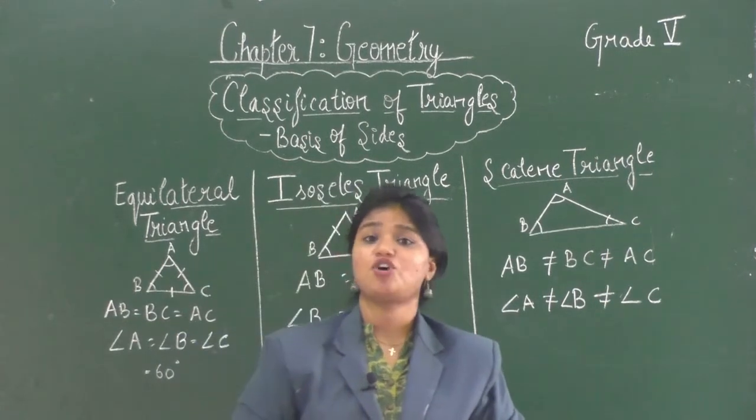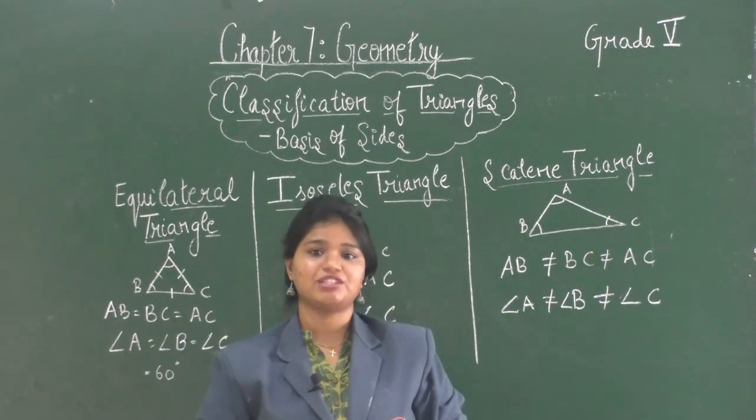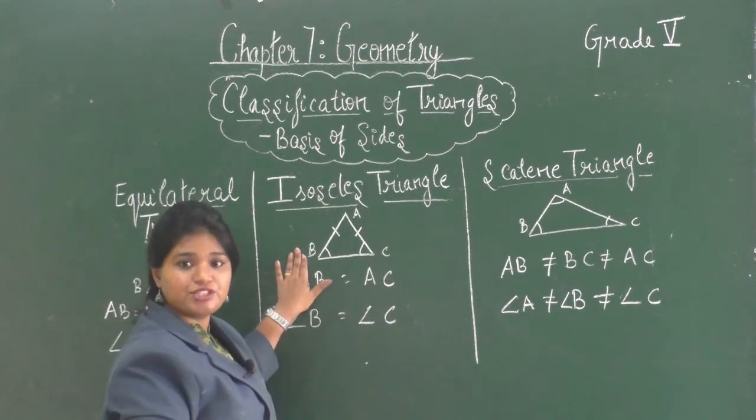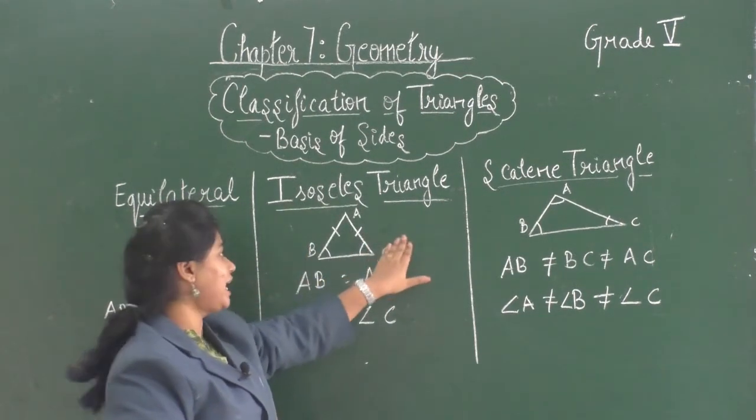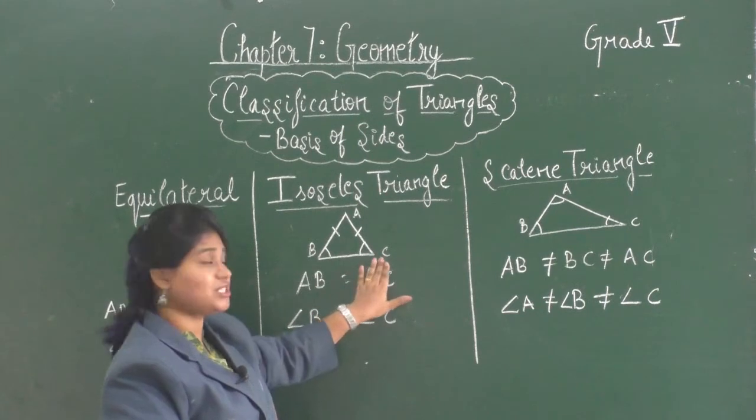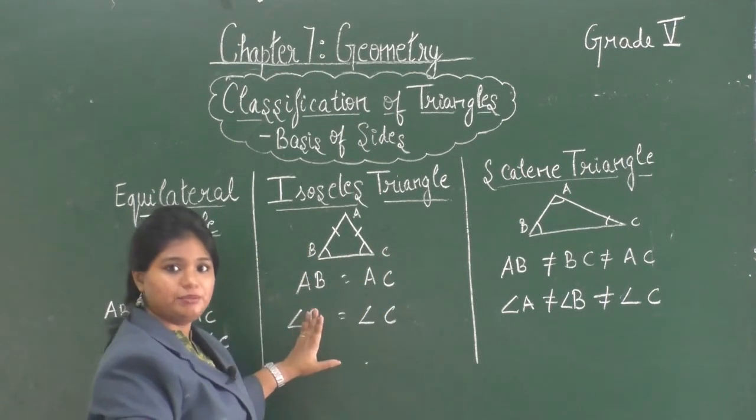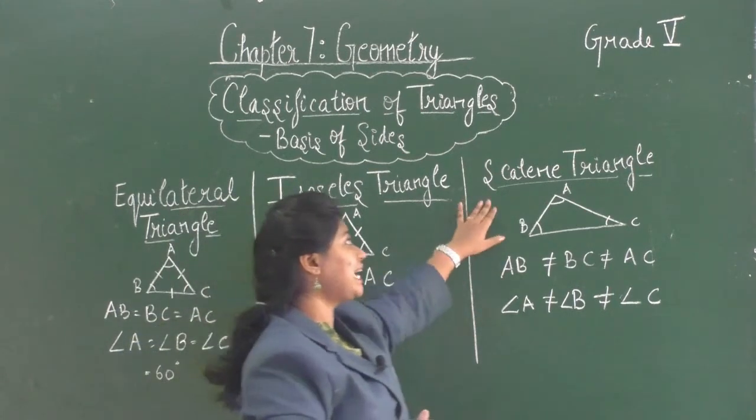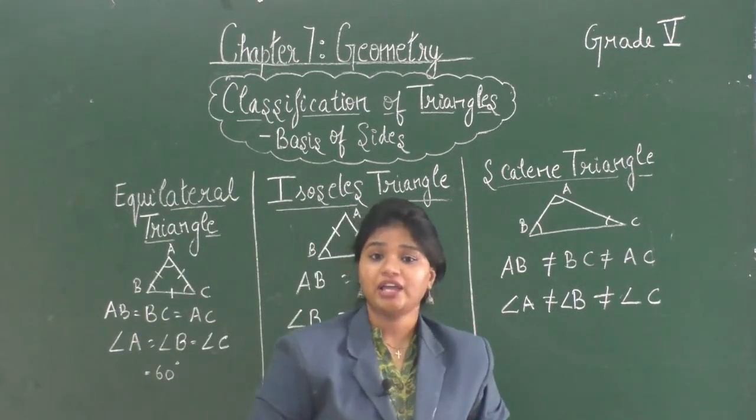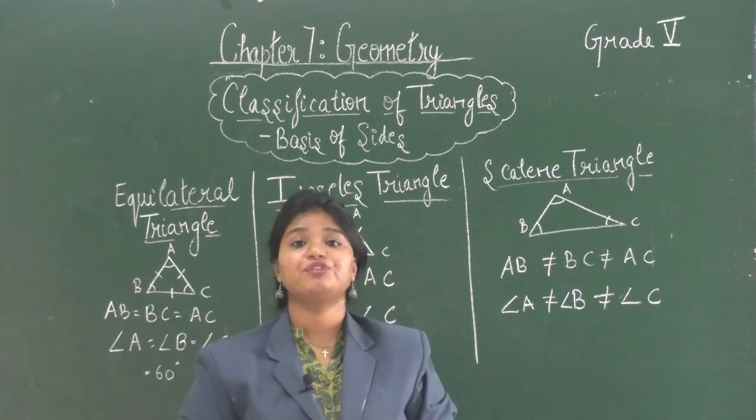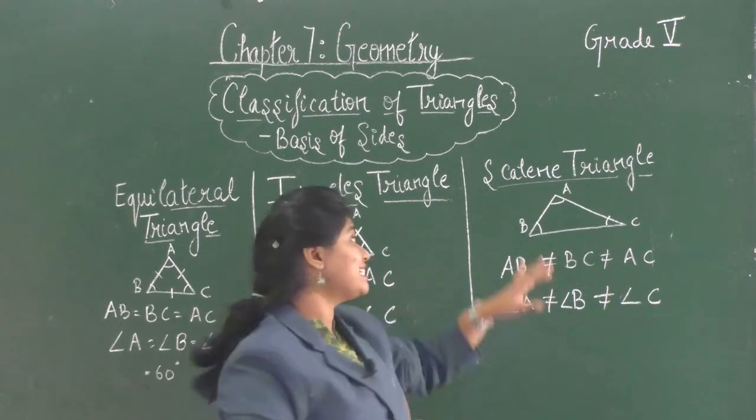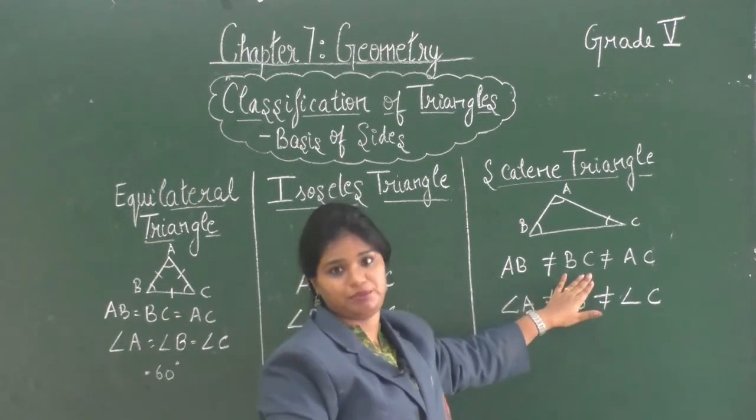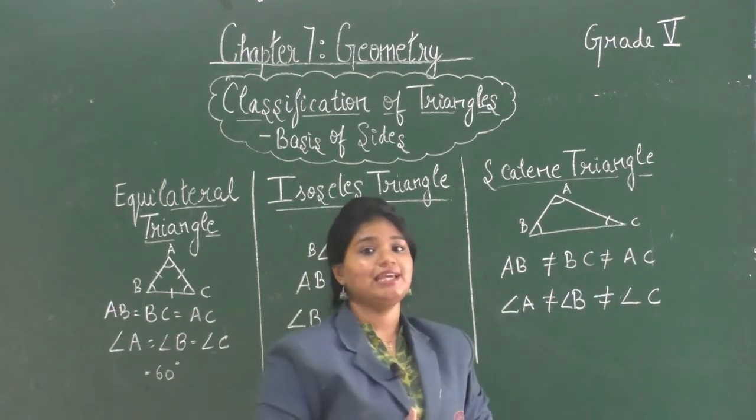Also, the angles opposite to the equal sides of an isosceles triangle are equal. So here, angle B is opposite to the side AC and angle C is opposite to the side AB. So angle B is equal to angle C. Third, we have scalene triangle. A triangle where all the sides are of different measurements is known as scalene triangle. So AB is not equal to side BC, which is not equal to side AC.